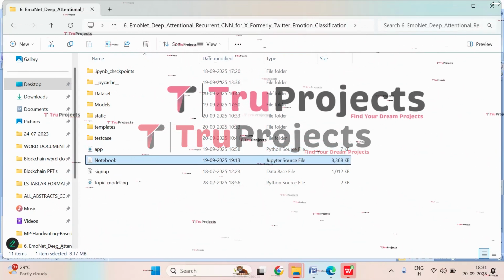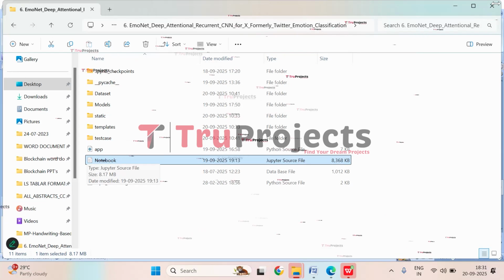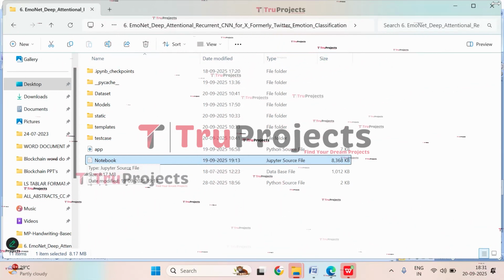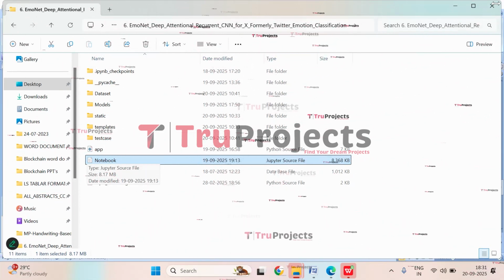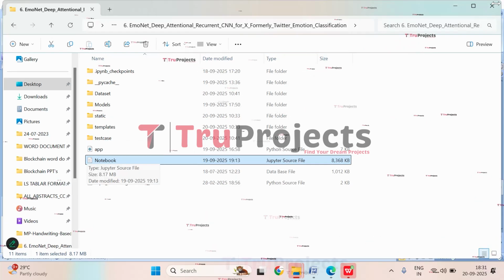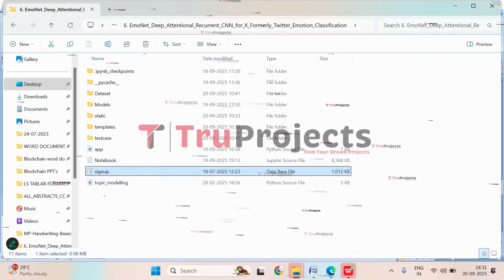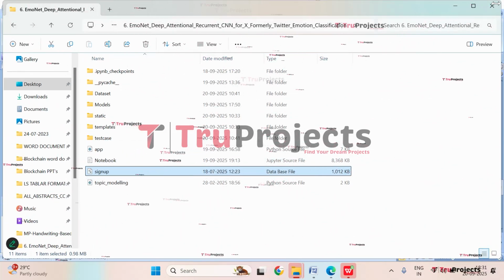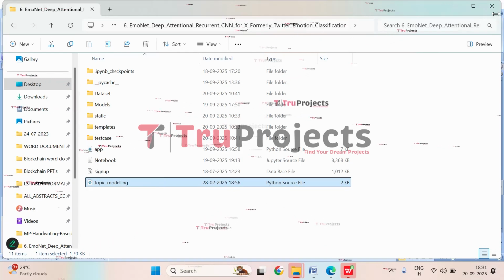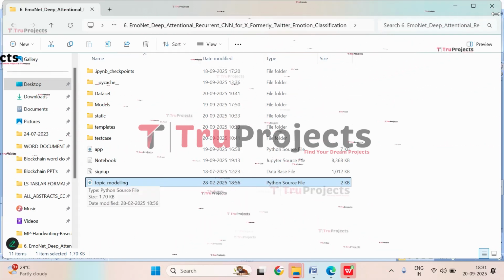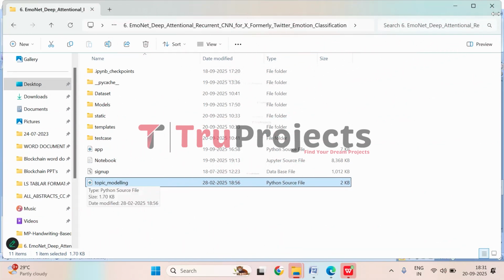Here we have notebook file, which is an IPYNB Jupyter notebook file. It contains a combination of code, graphs, and outputs all in one place, and it allows users to write and execute code in individual cells. This is the database file, which is used to store the user information. And this is the topic modeling file, which is the extension of the project for doing topic modeling of the predicted output. And here dataset has been opened.